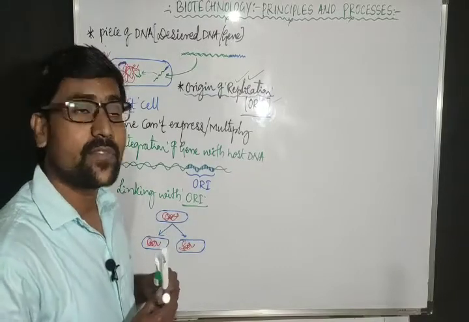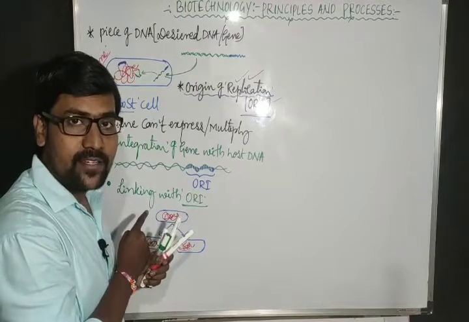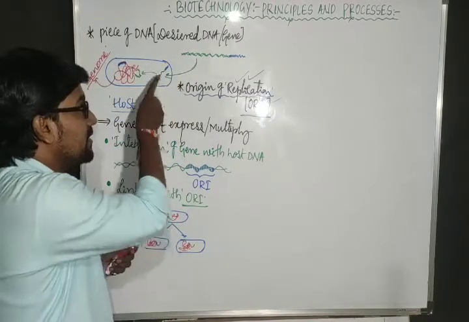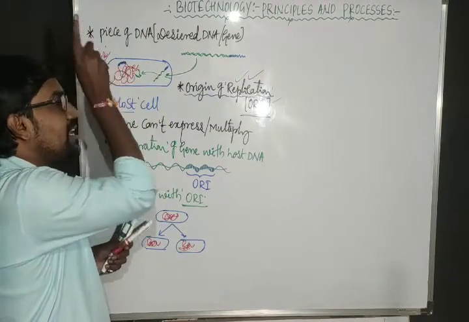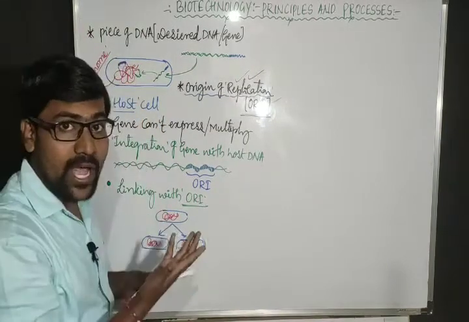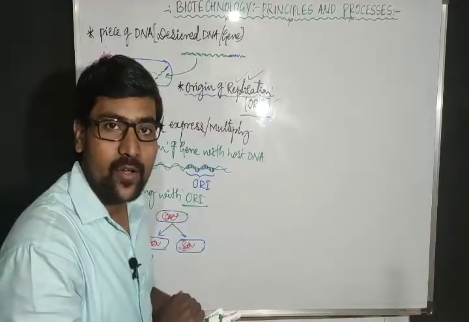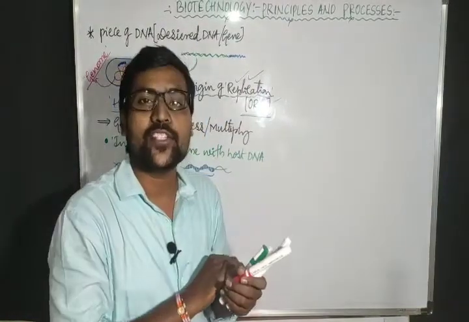But when the gene is linked with ORI, when that gene is present in the host cell, this gene's replication is not depending on the host DNA replication. Why? Because it has its own ORI. Because we have linked that ORI to our desired gene.